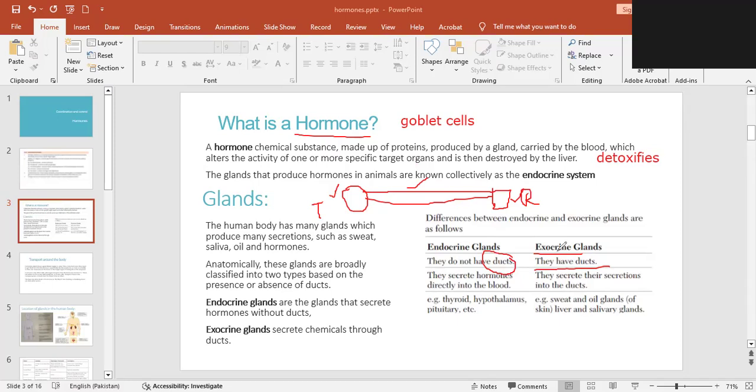Clear? I hope this part is clear to everyone: what is a hormone, what is the endocrine system, what is an endocrine gland, and what is an exocrine gland. One example is the pancreas, which is both endocrine and exocrine.